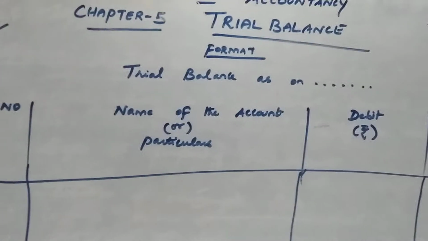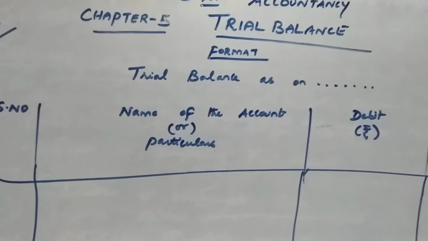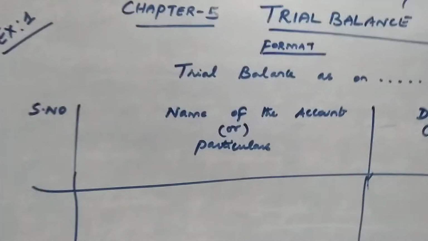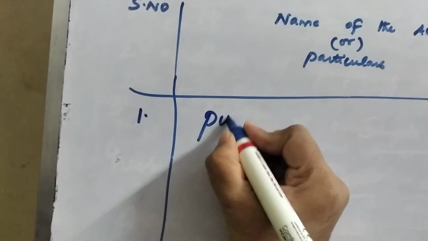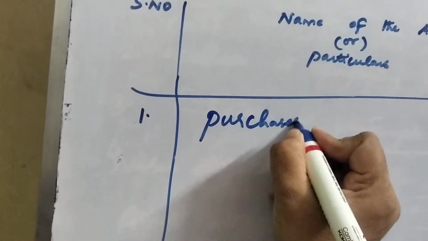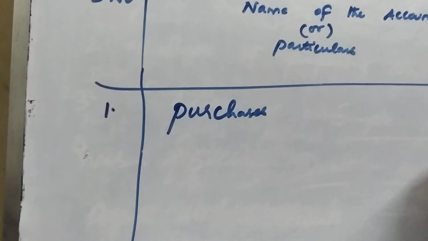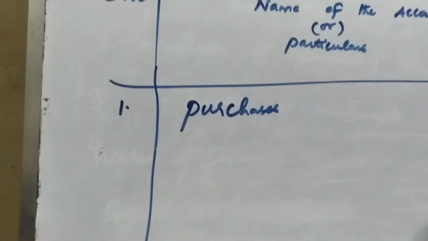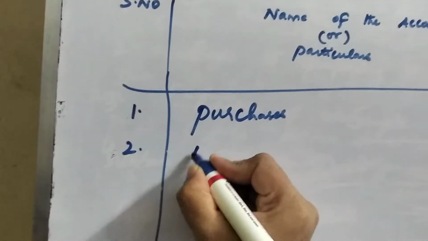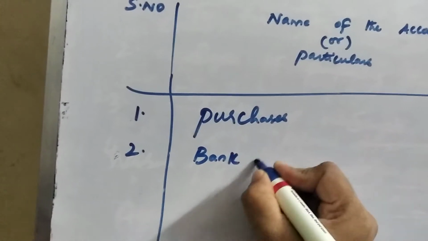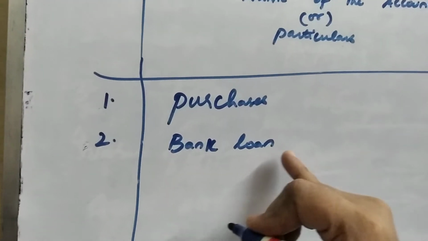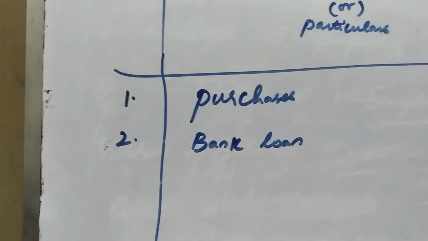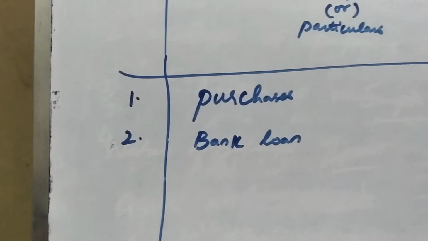So trial balance as on, they didn't give any date, so we will just leave the date blank. So first item, purchase 1 lakh. Purchase has a debit balance, so 1 lakh on the debit side. Then bank loan. Second item is bank loan, 75,000. Bank loan being a liability, it comes on the credit side, 75,000.